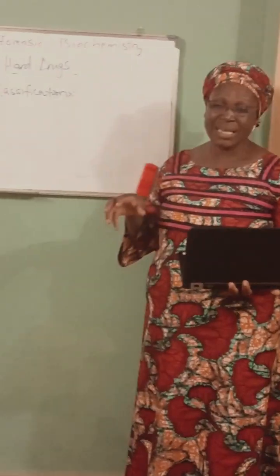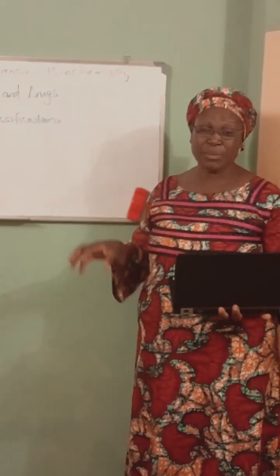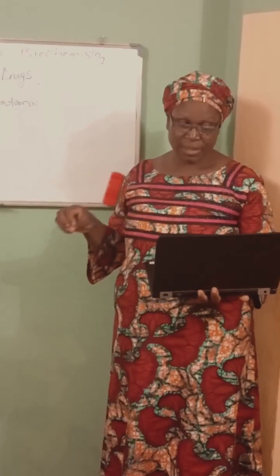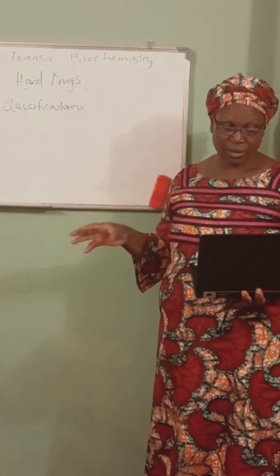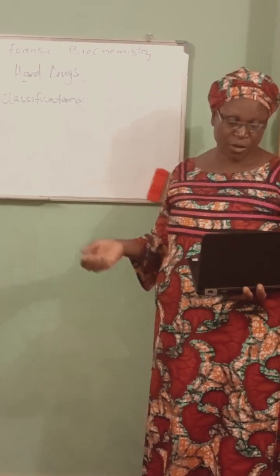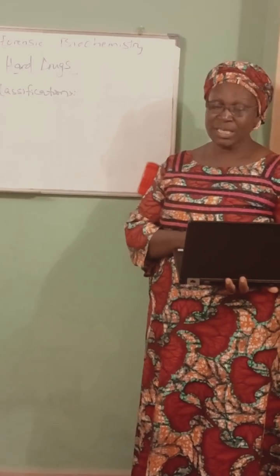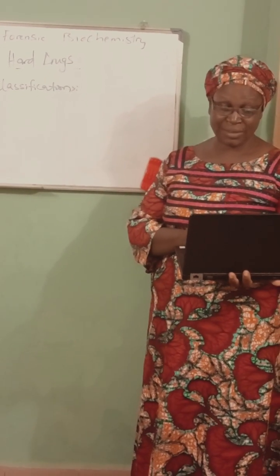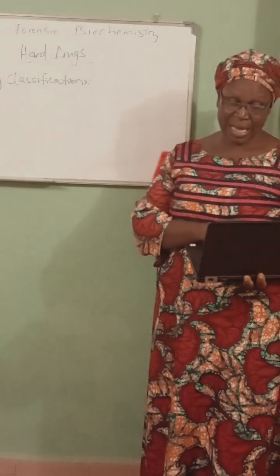But when somebody becomes addicted to it, and takes it in overdose, it can shut down the whole body system. Some examples are phenobarbital, amytal, and lumina. So these are the classifications of drugs based on their chemical makeup.